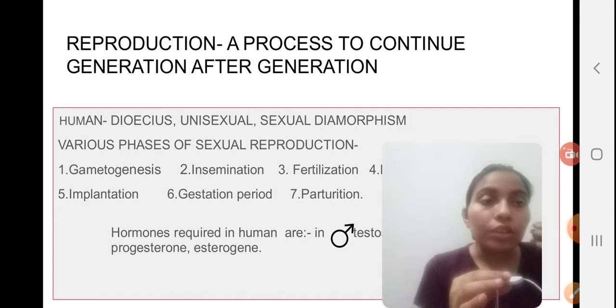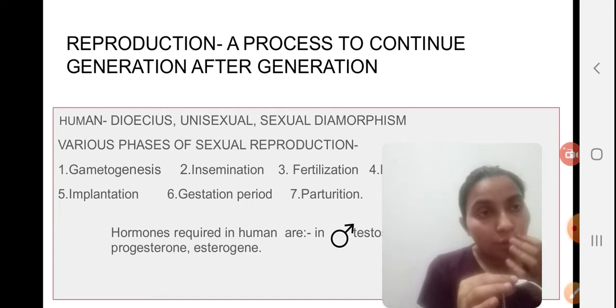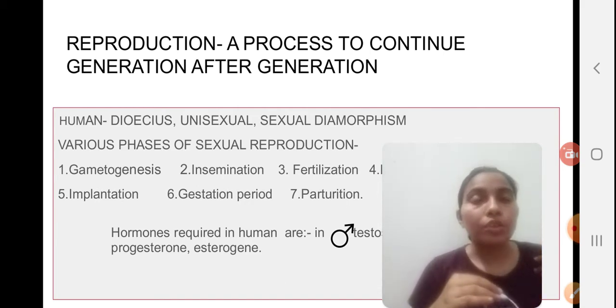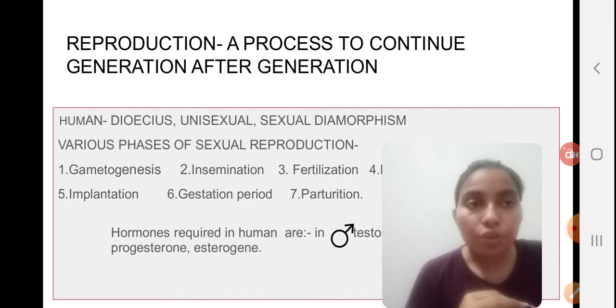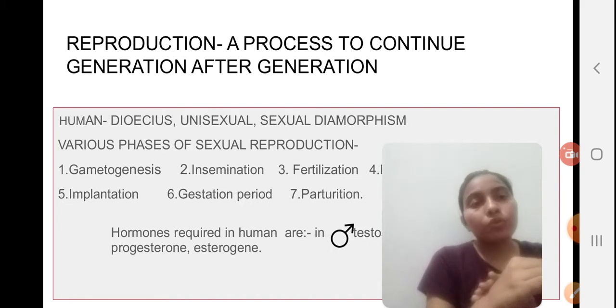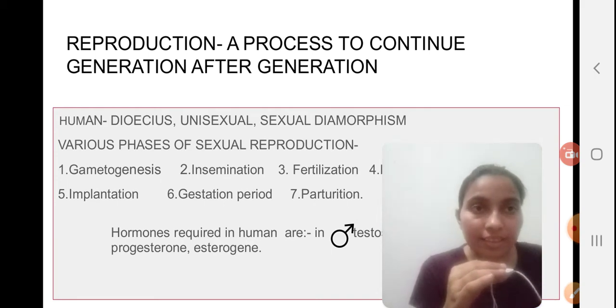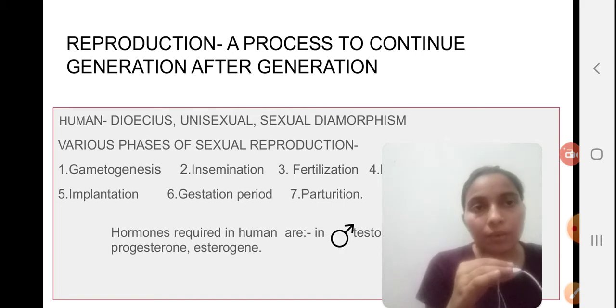What are those? In males, the coming of mustache, coming of beard, the broadening of the shoulders, the development of muscles. So these are some characteristics of secondary sexual characters, right?